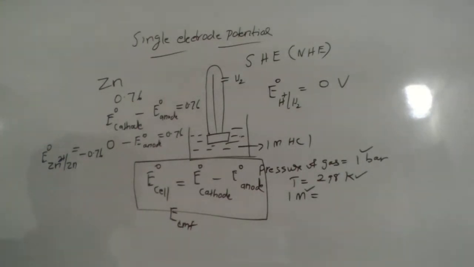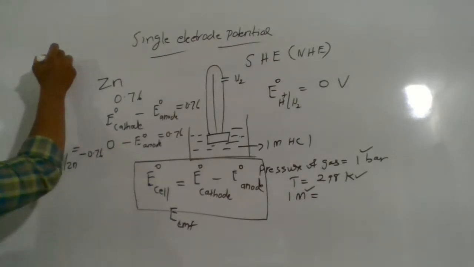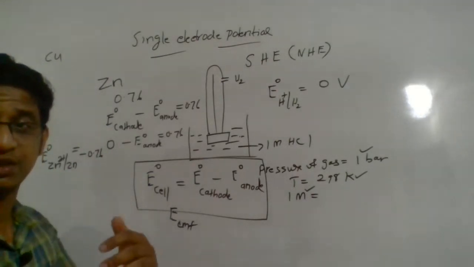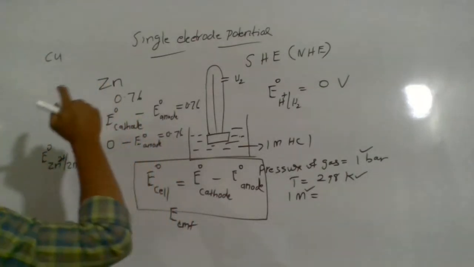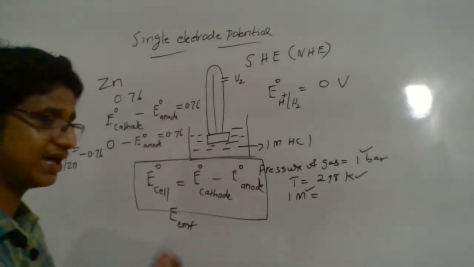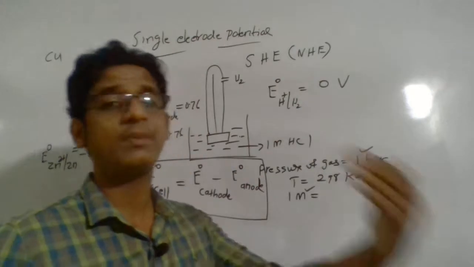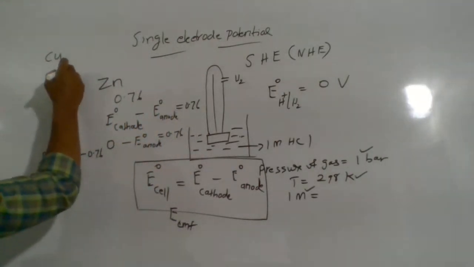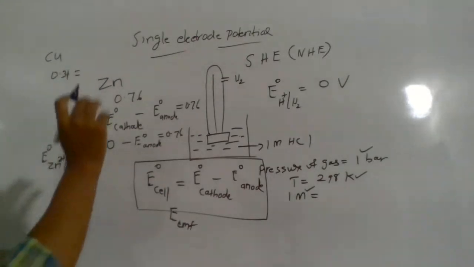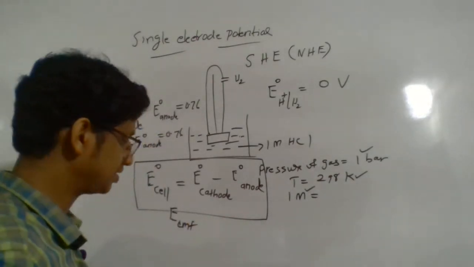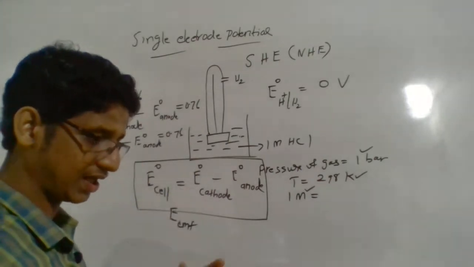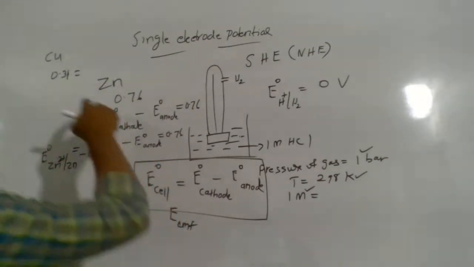Now imagine you have taken a copper electrode. When we take a copper electrode, it is observed that copper has a tendency to undergo reduction compared to hydrogen, which means this time hydrogen is acting as an anode and copper is acting as a cathode. It is observed that the EMF of the cell is 0.34. Remember, EMF is always positive, the cell potential that we get when we have an anode and a cathode.